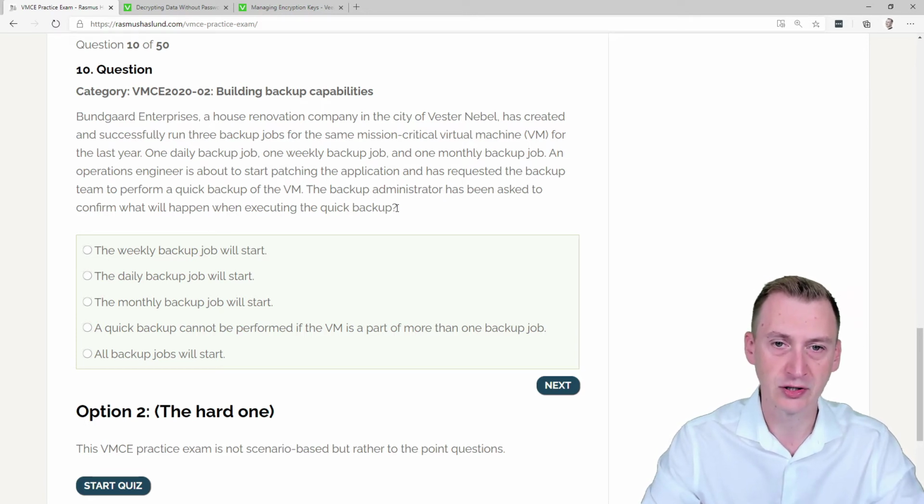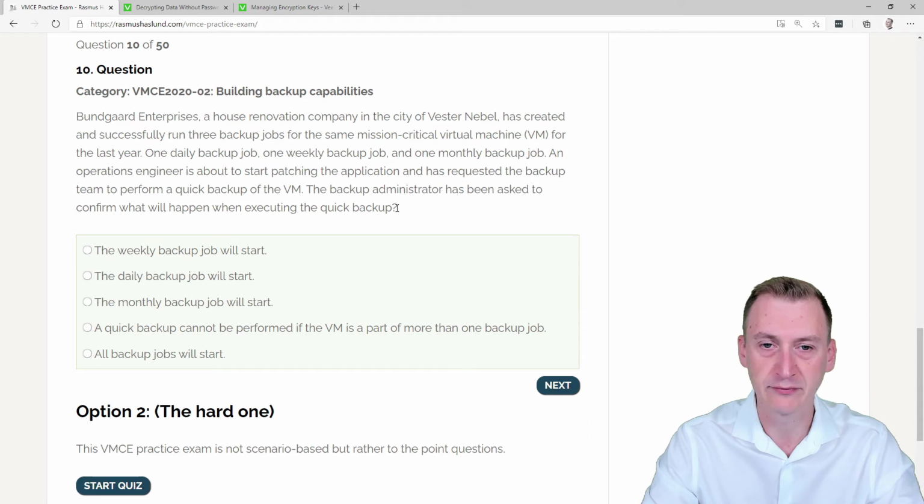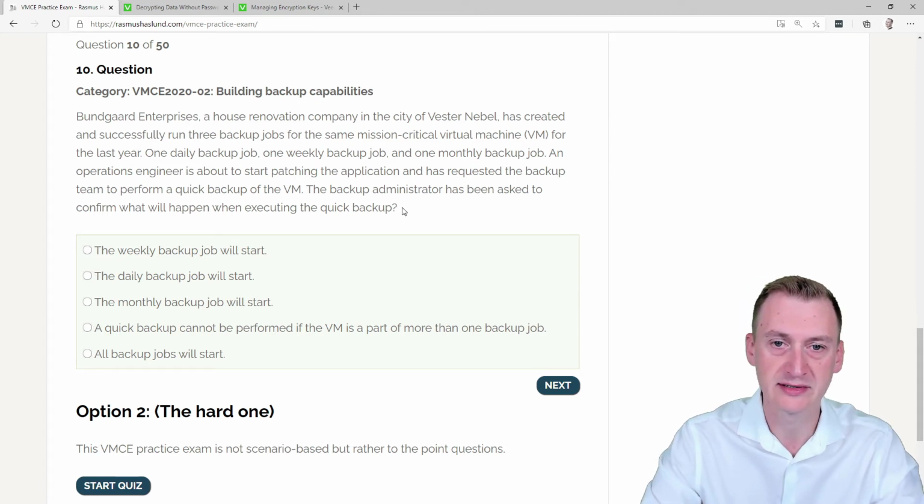And the next time this job runs, it will create a new additional restart point as normal. And then the quick backup restart point and the next scheduled restart point will basically be collapsed into one single, not on disk per se, but from a retention perspective. So eventually it will get rotated out and merged into the full or whatever your backup mode decides to do with these files. Maybe with reverse, it'll just get deleted and so on.